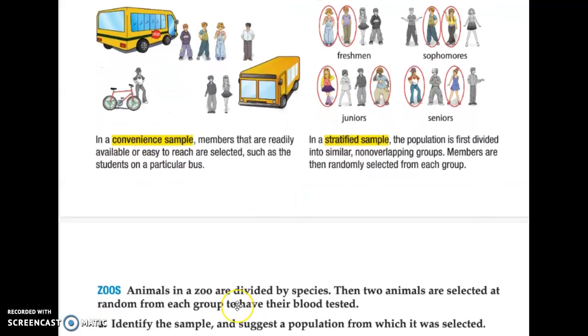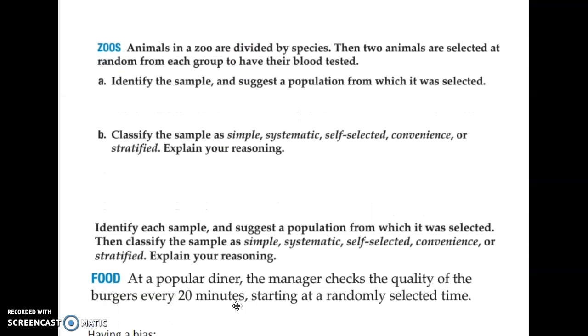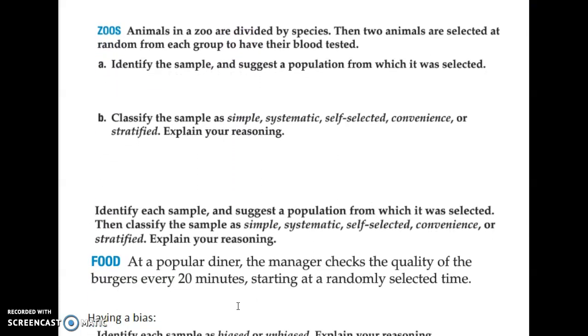So next we're going to do a couple examples. Animals in a zoo are divided by species. Then 2 animals are selected at random from each group to have their blood tested. So the population is going to be all of the animals in the zoo, and the sample is going to be only the ones that were tested. Well, which ones are tested? 2 animals from each species.